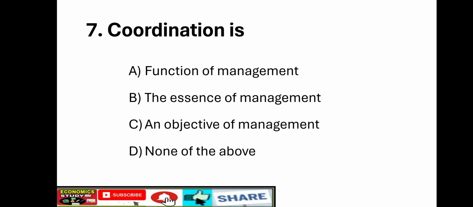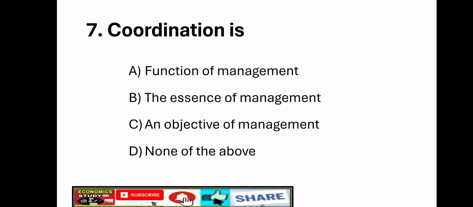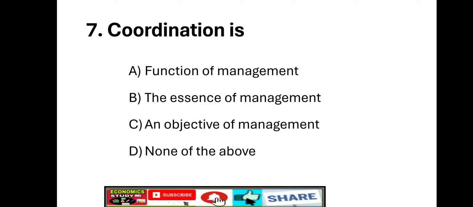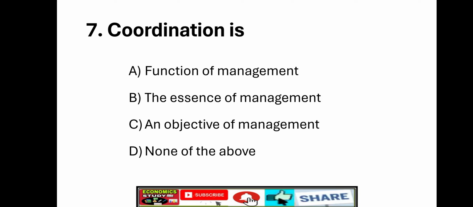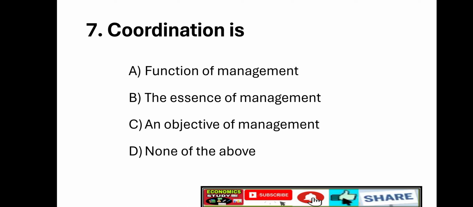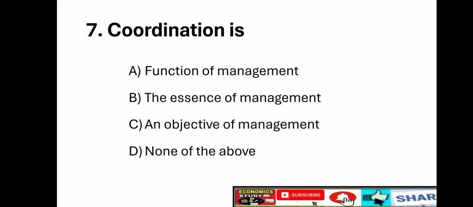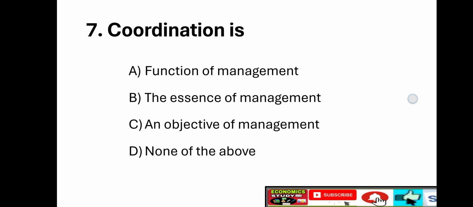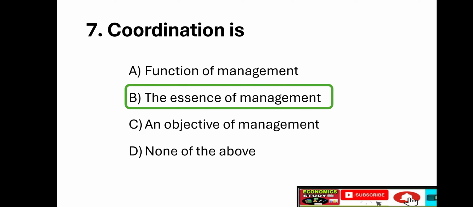Next question, seventh question. Coordination is option A, function of management. Option B, the essence of management. Option C, objective of management. Option D, none of the above. Right answer is option B, the essence of management.